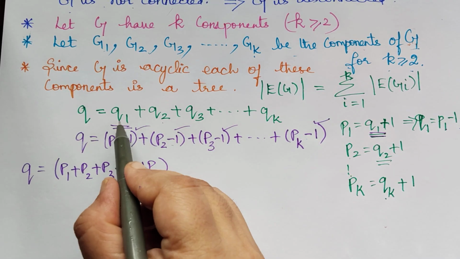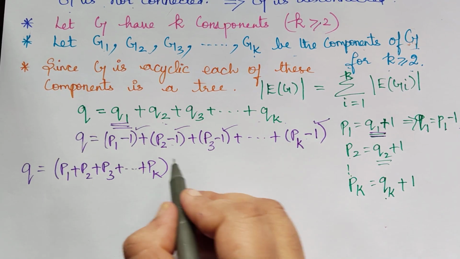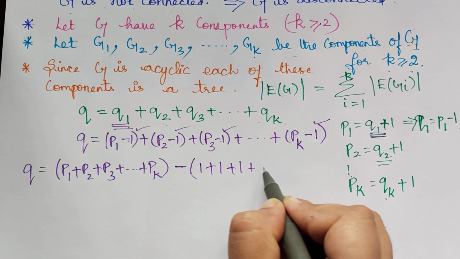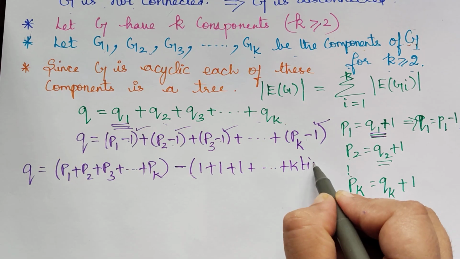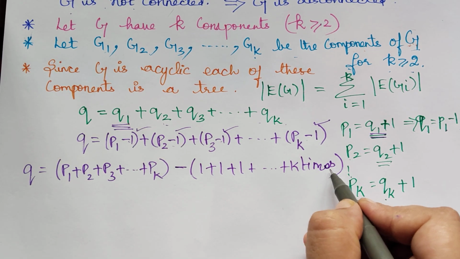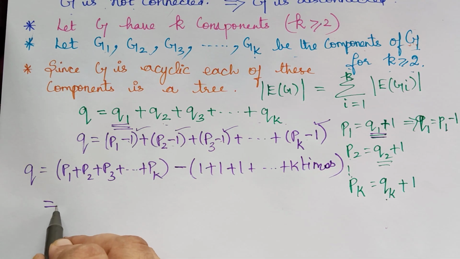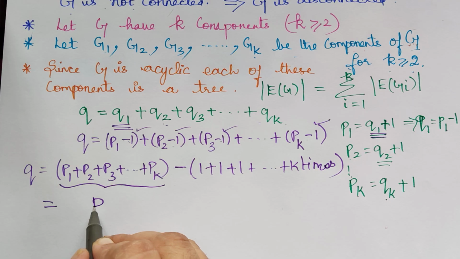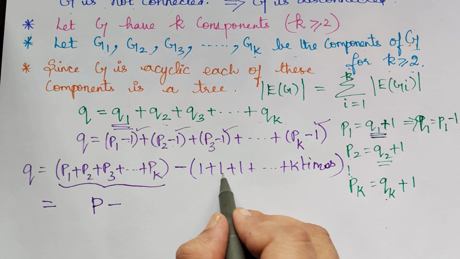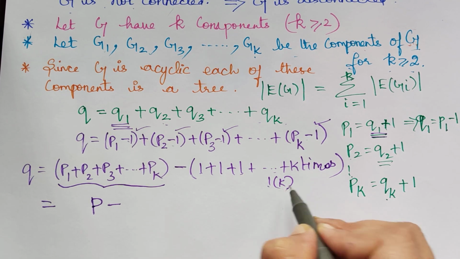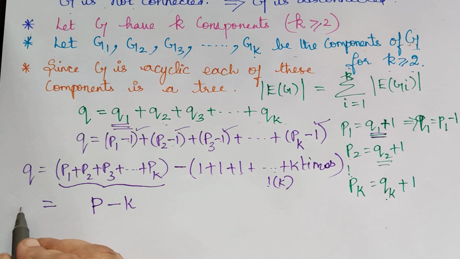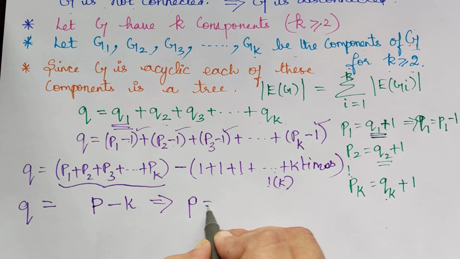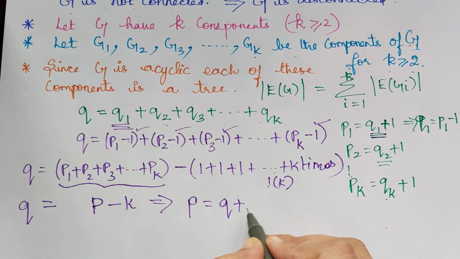We will have K ones, because we have added till K terms. This negative sign we take common, and 1 plus 1 plus 1 until K times. P1 plus P2 plus up to Pk is the number of vertices P, minus K. We obtain Q equal to P minus K, which implies P is equal to Q plus K.